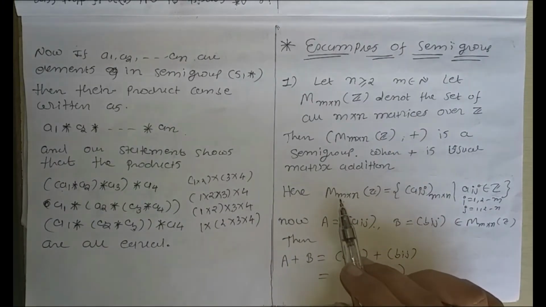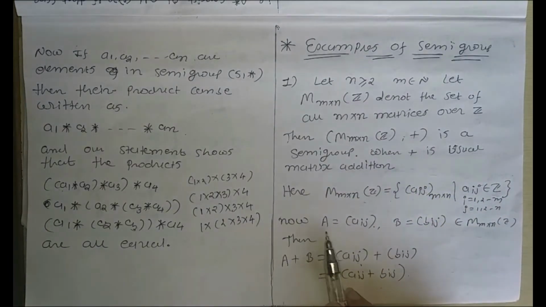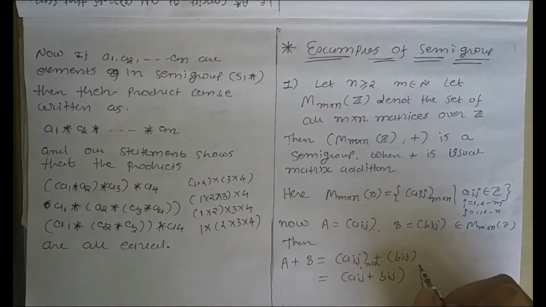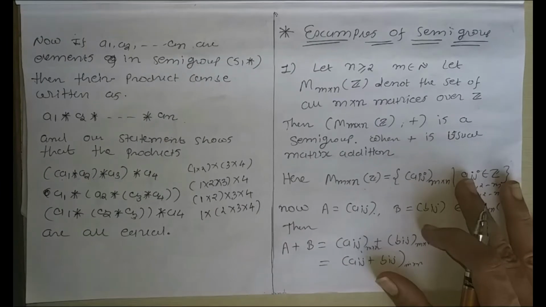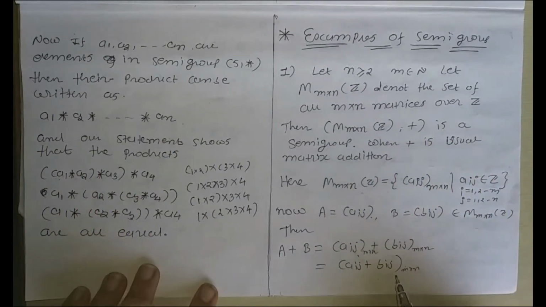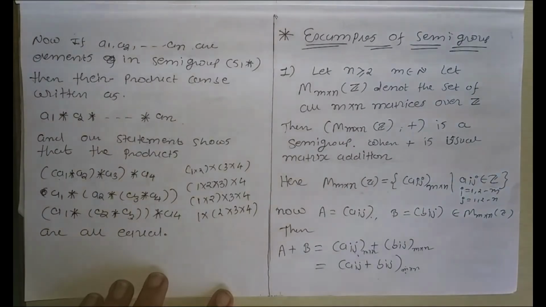How can we write the set of all these matrices? In this way. Now, consider two matrices A and B, where A is equal to [a_ij], B is equal to [b_ij]. Now, the matrix addition A plus B is equal to [a_ij plus b_ij]. Here it is m×n, here it is also m×n. So, the matrix addition is just as simple as addition of the corresponding elements. You know this very well.